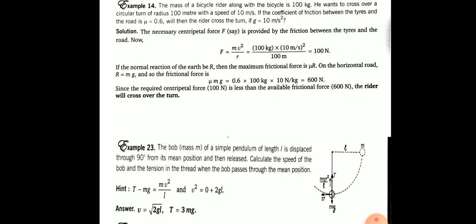So net force is T minus mg, and this force is providing centripetal force, so T minus mg is equal to m v square by L. Now apply third equation of motion. If speed at the lowermost point is v, initial speed is 0 because the bob is left freely, you get v square. Now put value of v square in first equation, you get T is equal to 3 mg.